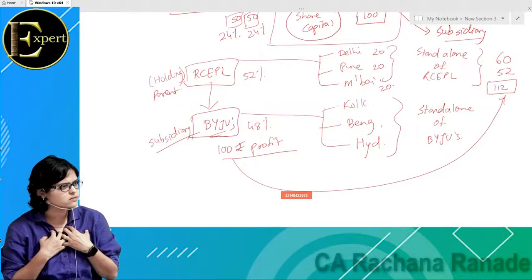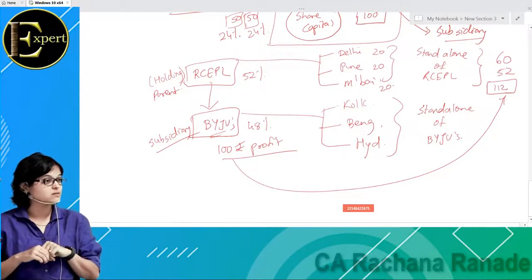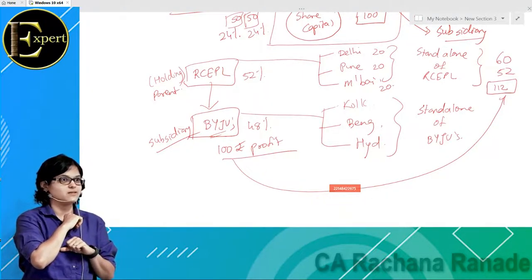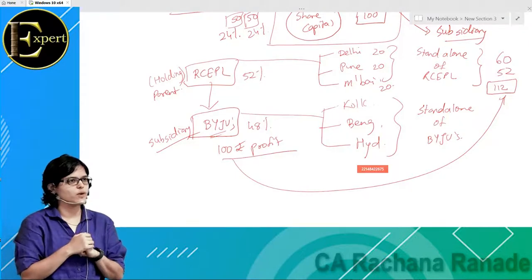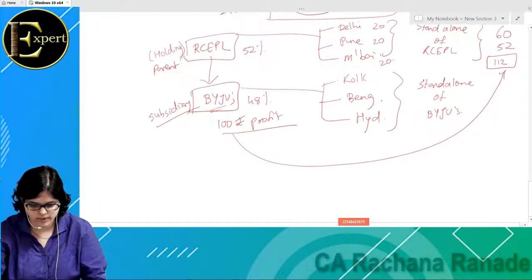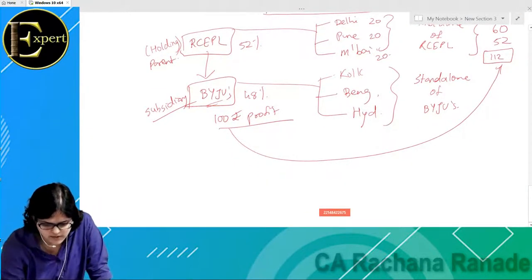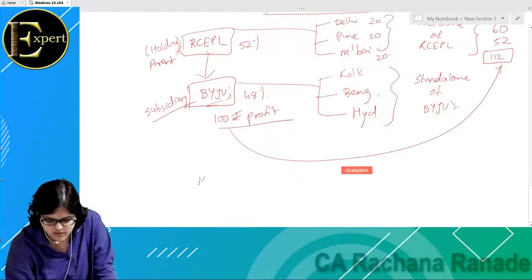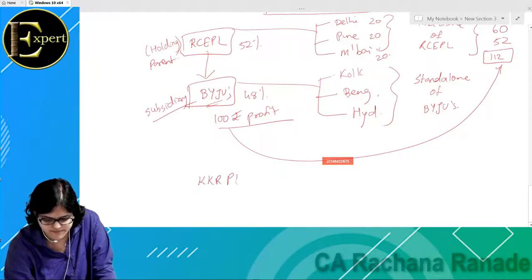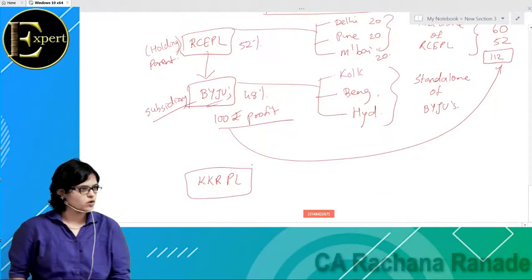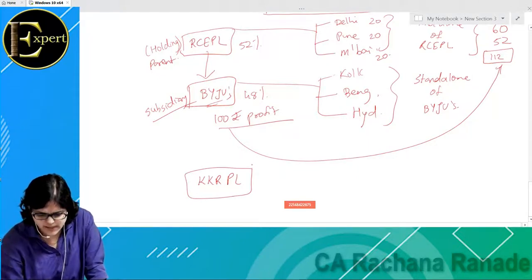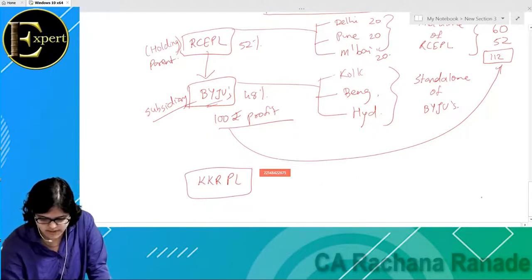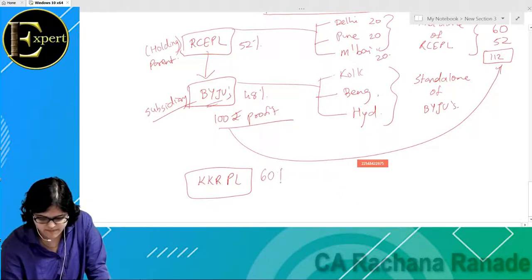Right? I'll tell you one more example now. Quick. Now everyone has to answer in a very quick manner. Let us say Shah Rukh Khan has this Red Chillies, but he made Red Chillies the holding company. Red Chillies has also invested in Kolkata Knight Riders Private Limited. Let us assume that they have invested 60%. Red Chillies Entertainment Private Limited has invested 60% in Kolkata Knight Riders Private Limited.